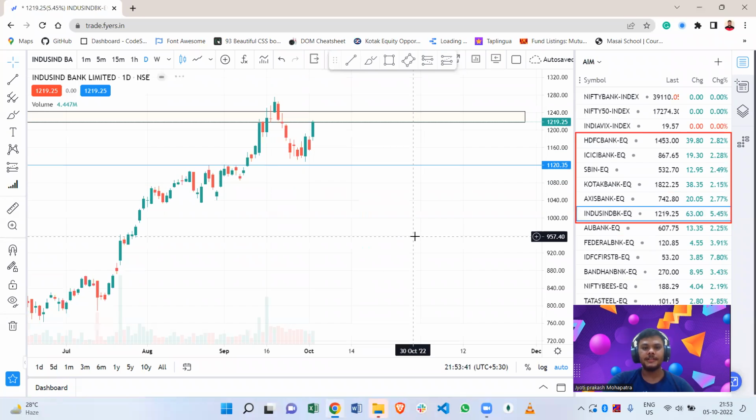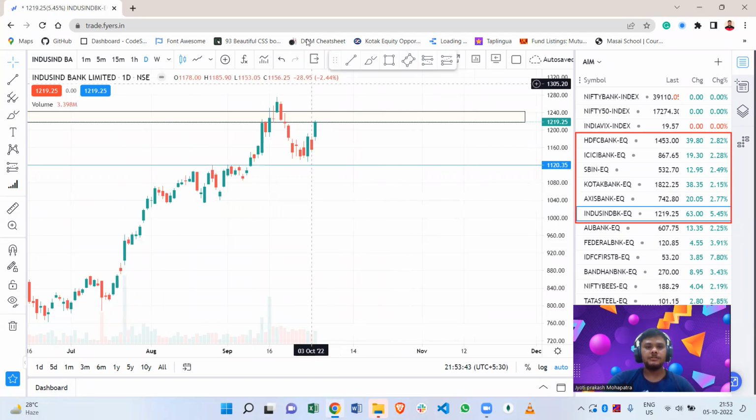Our last bank will be IndusInd Bank. Here you can see that IndusInd Bank has more potential than any bank. It closes strongly and is up by 5.45, almost 5.5%. We can assume that if it continues to go up by opening flat or opening gap up in between 1230, then we can set our target for almost 1240. And if it gaps up around 1240, then we are going to wait for almost 5 minutes or 15 minutes to see any trend.